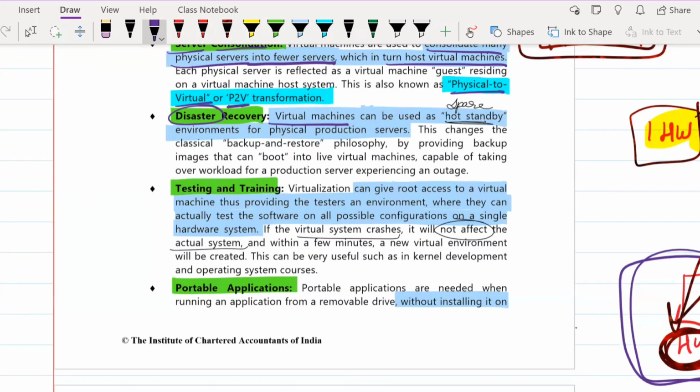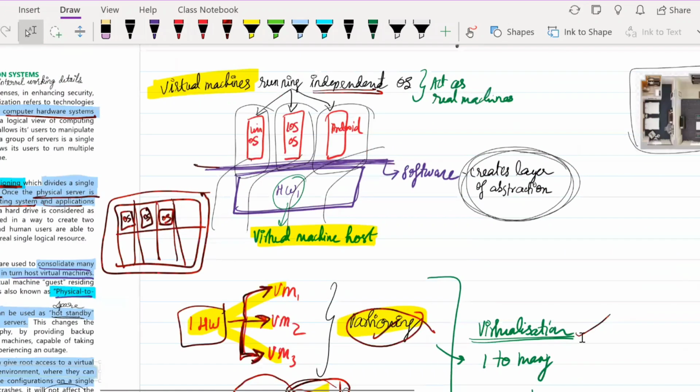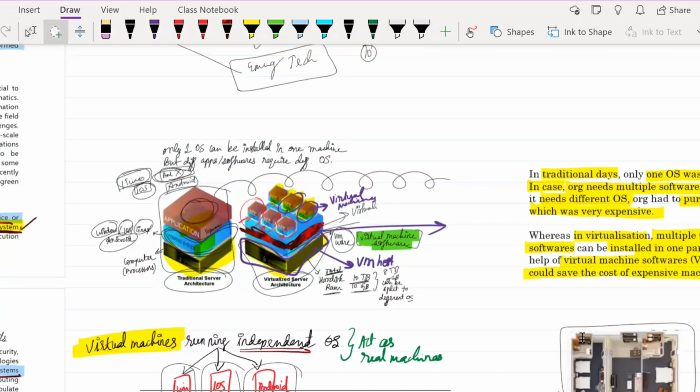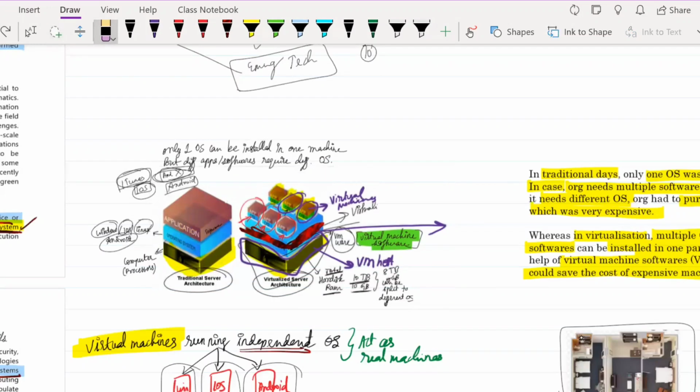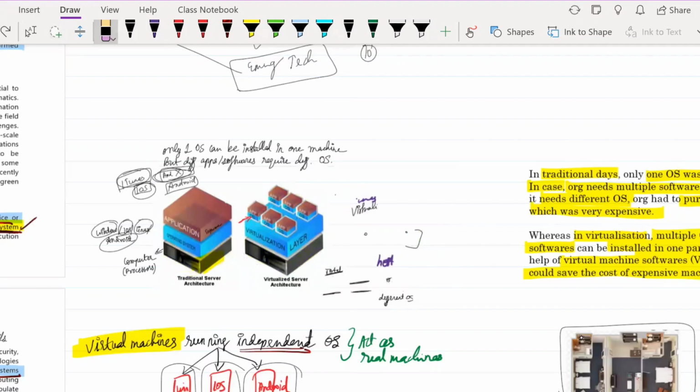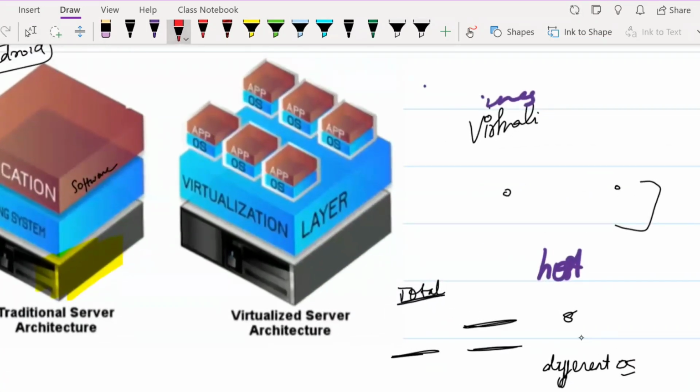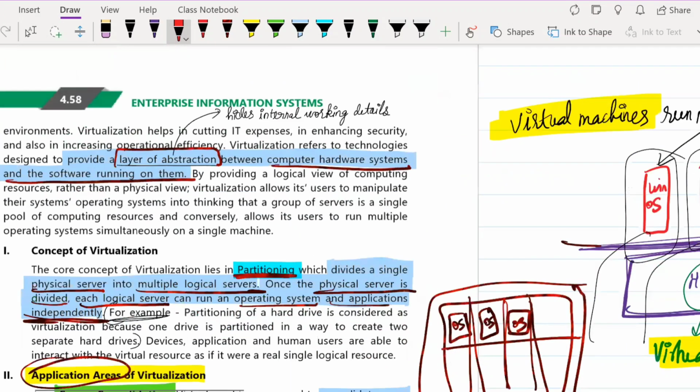So if you have multiple logical servers, or multiple virtual machines, and one particular virtual machine gets a hit, or any disaster happens to it, the others or the rest of the applications and the OS will not get affected. So the disaster recovery is good here, correct?